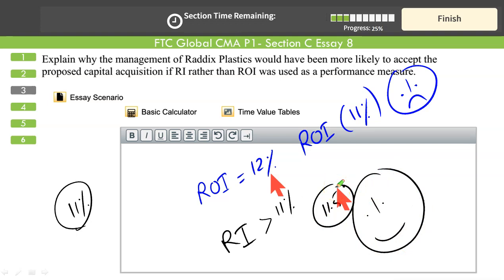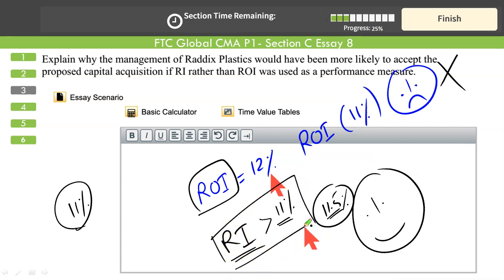That is the reason return on investment and residual income can sometimes give conflicting results. They point in opposite directions. If you use return on investment, the project might be rejected. But if you use residual income, any project generating more than 11% is fine. 11.5% is more than acceptable, 0.5% extra, even slightly more, but still acceptable. So that's the point: if there is a conflict between ROI and RI, we should go with RI.